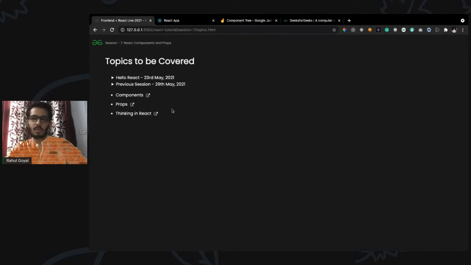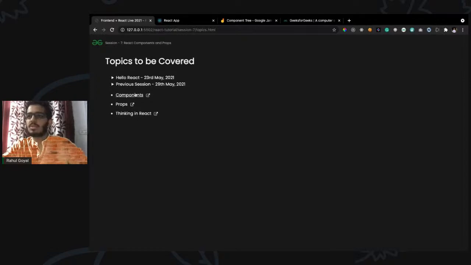Before moving on to components, React is just a JavaScript library for building UIs, but we have JavaScript, HTML, CSS, which do the same thing, right? But why are we using React, or libraries and frameworks like Angular? Why are we using them? Because in HTML, CSS, to create UIs we have to specify all the DOM instructions and all of that stuff. But in React, React simplifies those steps. We have to just write the core logic. The DOM instructions are executed by React itself.